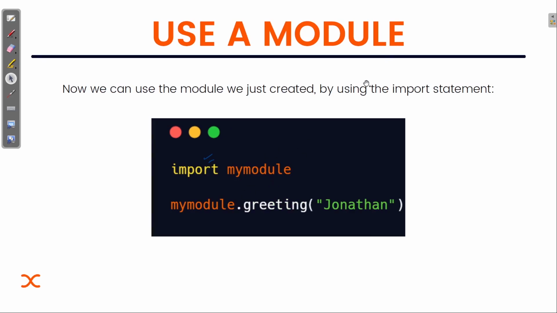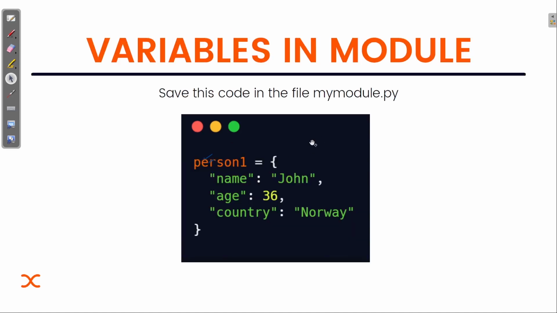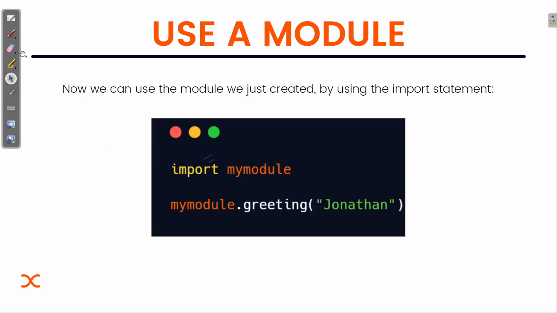Also we can change the name of the module, and that's a very important one. Sometimes we create a module name and I want to use some other name. I want to rename that module. So what you can do, you can just write import whatever the name is. I will just show you that. Import my module, suppose,